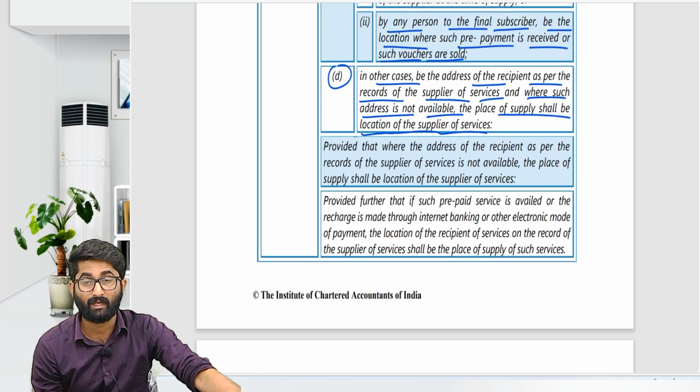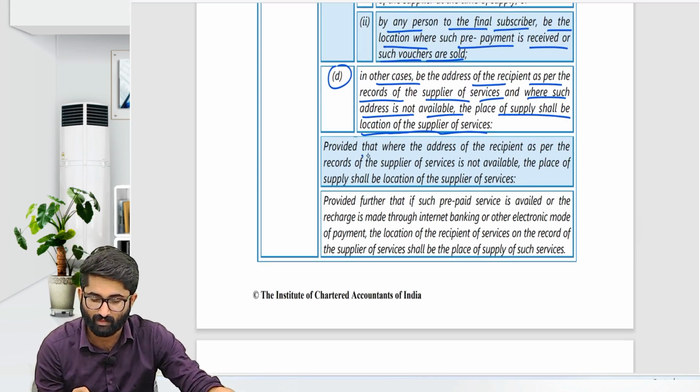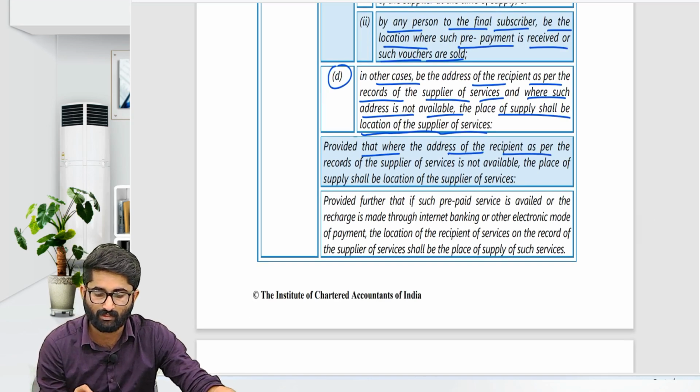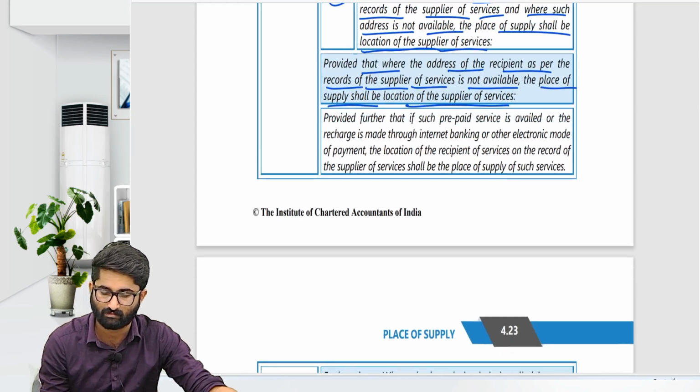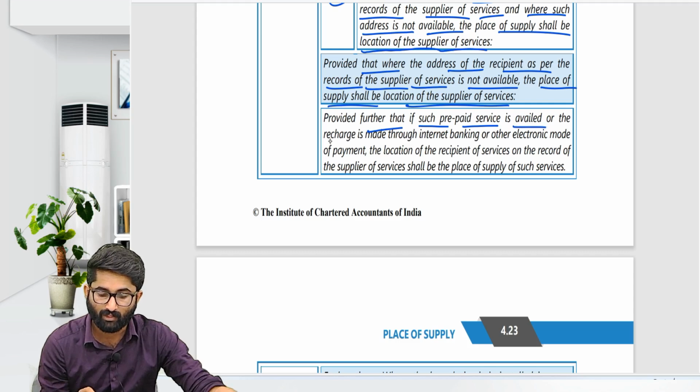Place of the supplier will be the place of supply, provided that where the address of the recipient as per the records of the supplier of services is not available, the place of supply shall be the location of the supplier of services. Provided further that if such prepaid service is availed or recharge is made through internet banking or other electronic mode of payment, the location of the recipient of service on record of the supplier of services shall be the place of supply of the service.